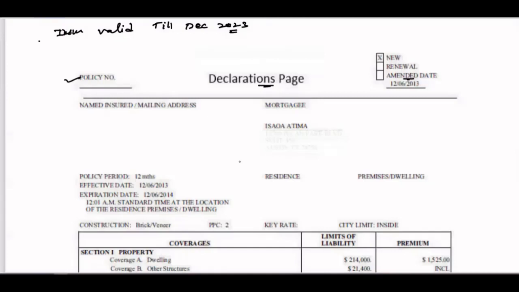Previously, the lender was someone else. Maybe previously I had a loan with US Bank, and this time, in the month of June, I might be going for Wells Fargo. So now I need to change the mortgagee clause over here. I will ask the insurance company, please change the mortgagee clause, meaning amend this policy. No other change, no need to pay any money. Is that clear?